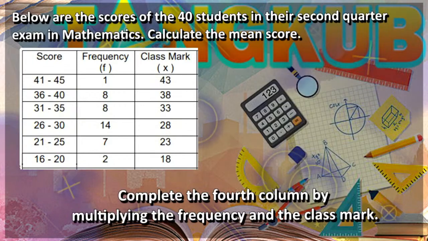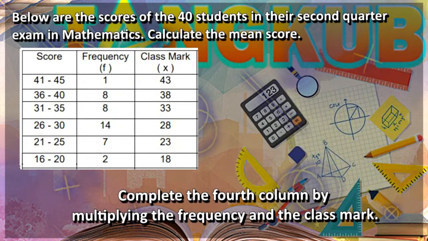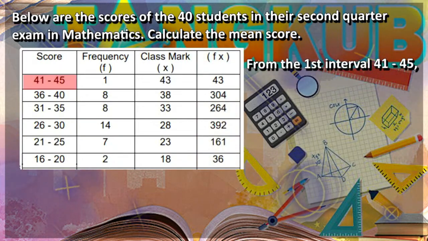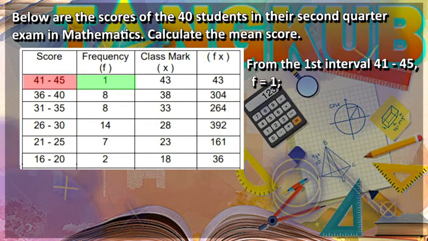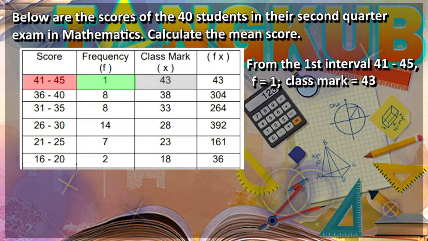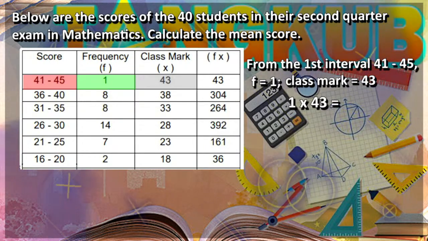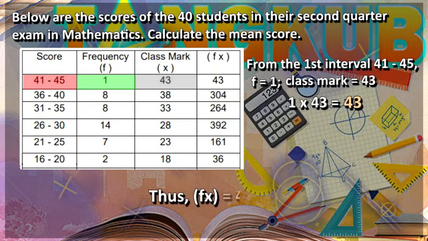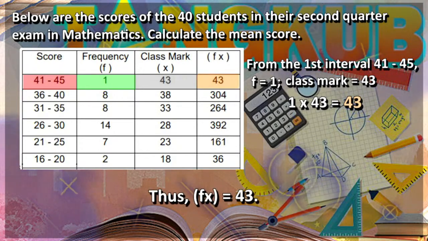Next, complete the fourth column by multiplying the frequency and the class mark. On this example, the first interval 41 to 45, f is equal to 1, and class mark is equal to 43. So we have 1 times 43. 1 times 43 is equal to 43. Thus, fx is equal to 43.